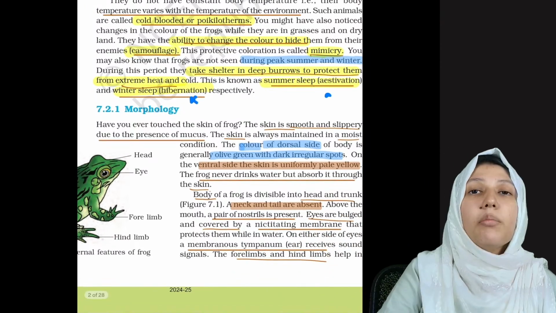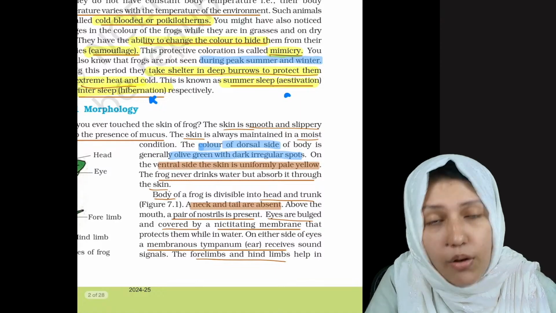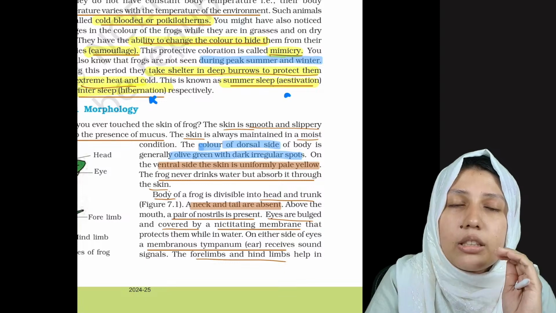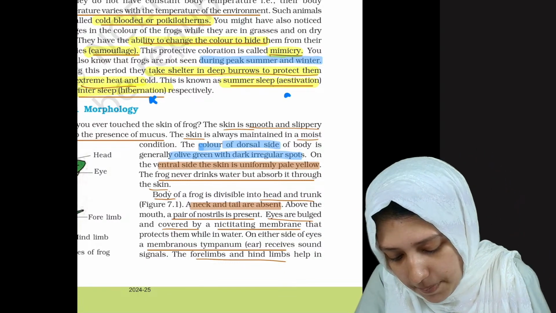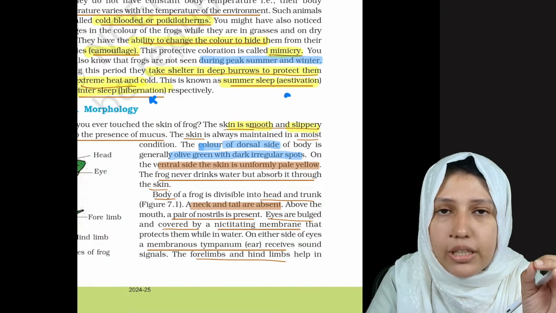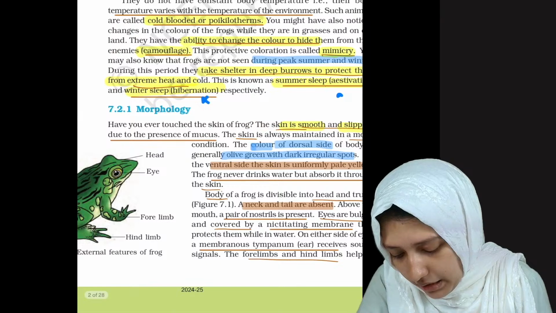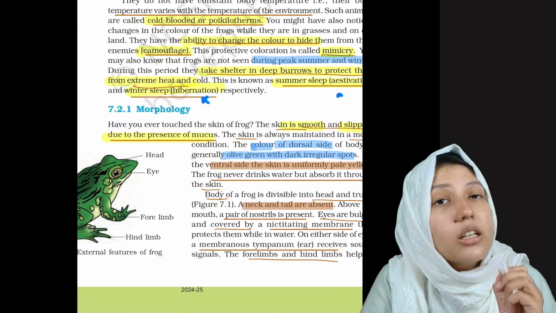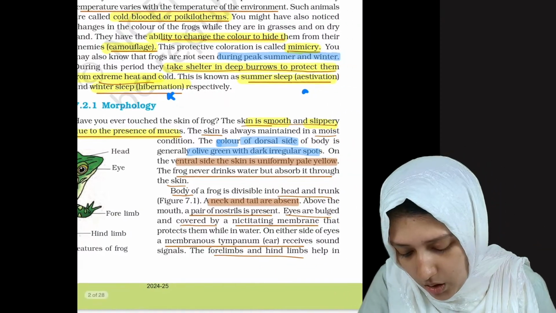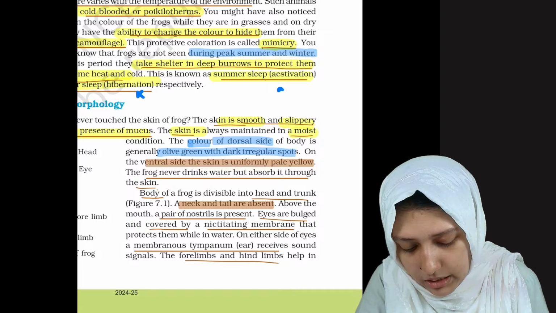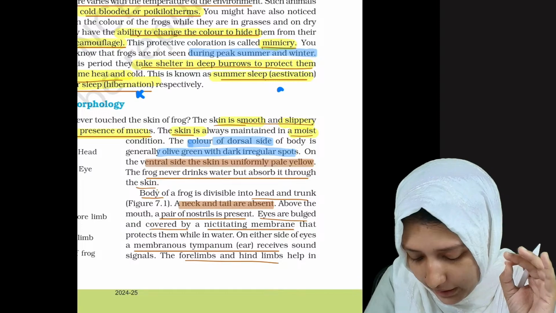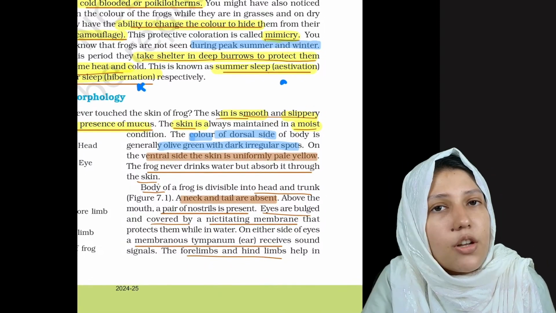And now going into the morphology of frog. Have you ever seen the smooth skin of frog? The skin is smooth and slippery and it is always moist. The skin is smooth and slippery due to the presence of mucus. The skin is always maintained moist, which means there is always a content of moisture on their skin. Why this? It is because of the production of their mucus.